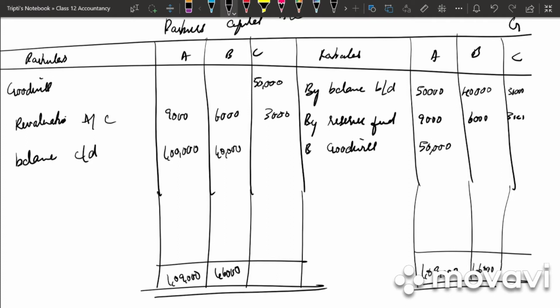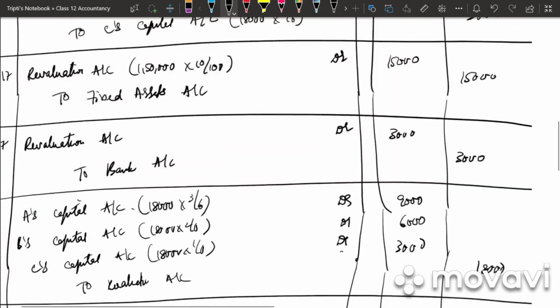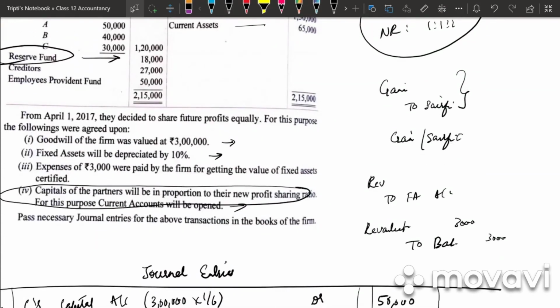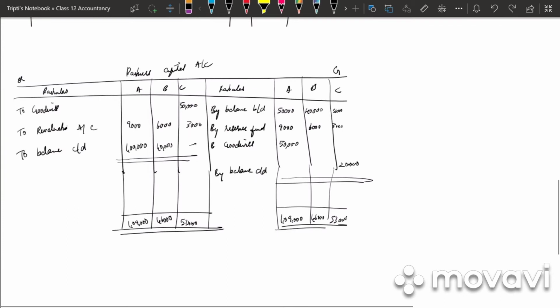40,000. In case of C, which side is more? Our debit side is more, that is 53,000 total, 53,000 total. What is the balancing figure? By balance carried down, we will get 20,000. So what is the fourth entry they have given us? They have told us capital of the partners will be in the proportion to their new profit sharing ratio. For this purpose, current account will be opened.